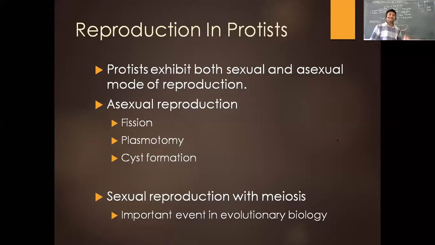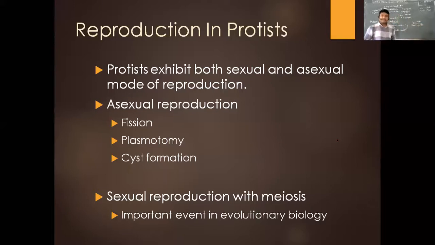And when we talk about the asexual mode, what are the different types? We have fission, we have plasmotomy, and we have cyst formation. All of these we will talk about in detail at a later point of time. Along with that, the sexual mode of reproduction is with the help of meiosis. Again, it's a very, very important evolutionary mechanism. I'll tell you why. Always we know that there are going to be germ cells, right? And germ cells are important for the sexual mode of reproduction.